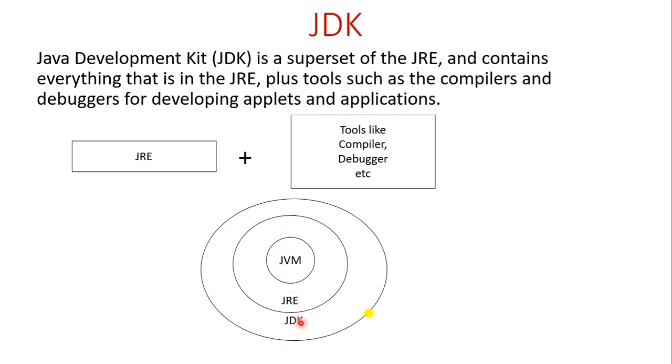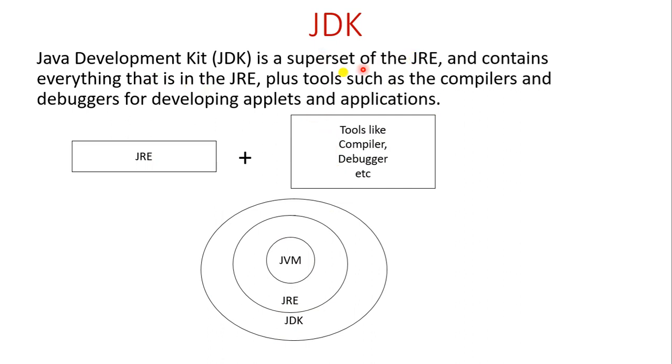So we can say that JDK equals JRE plus tools like compilers and debuggers. So JDK contains JRE, plus tools and utilities such as compilers and debuggers. So by this diagram we can say that JDK is the superset of JRE.